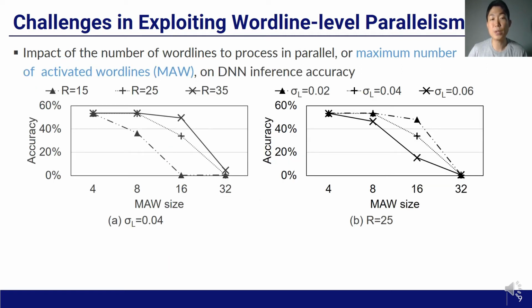Here is the experimental study on the relationship between wordline-level parallelism and reliability. As we increase the number of word lines to process in pairs, or the maximum number of activated word lines, which equals MAW, end-to-end DNN inference accuracy drops. Accuracy drop becomes more permanent with lower on-off ratio and higher resistance deviation.